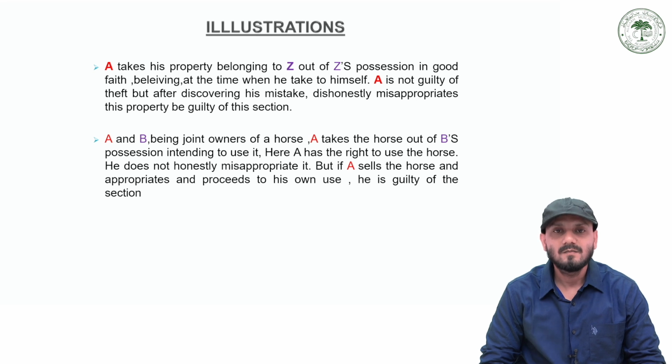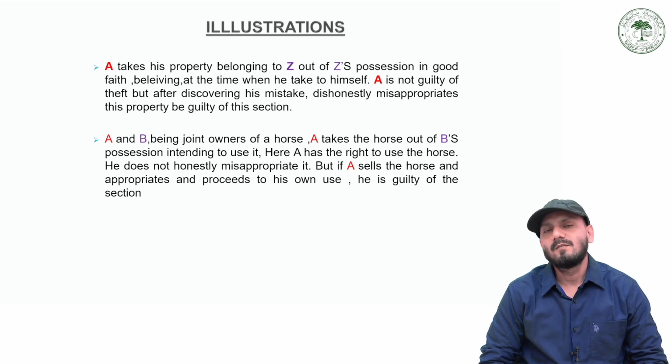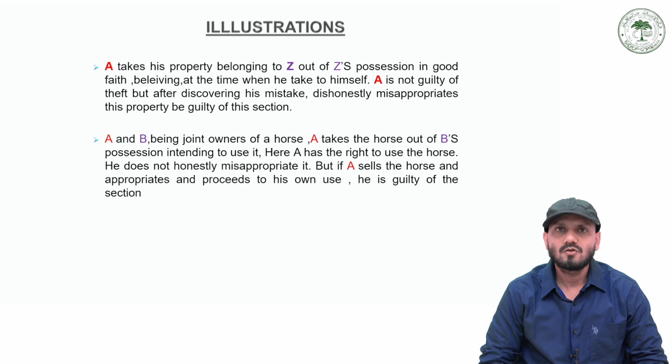The finder must wait up to a reasonable time to allow the owner to claim the property before he appropriates it. Okay. Now, what would amount to criminal misappropriation? Suppose in Diwali shopping, on a very busy street, you saw one gold ring or gold chain lying on the road.